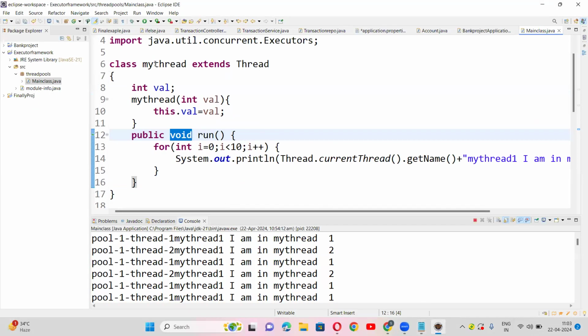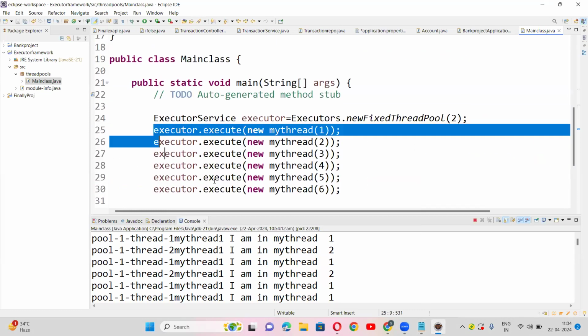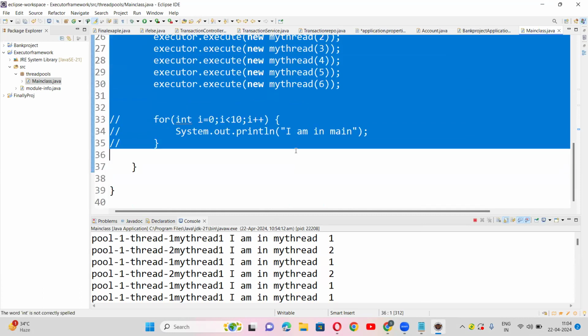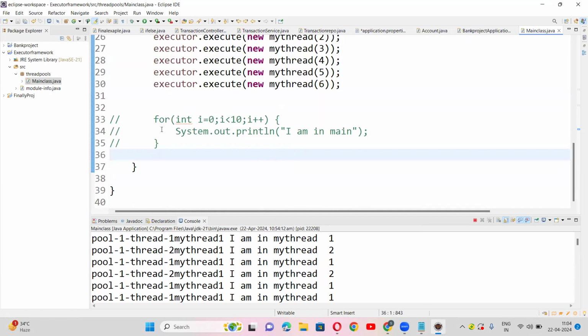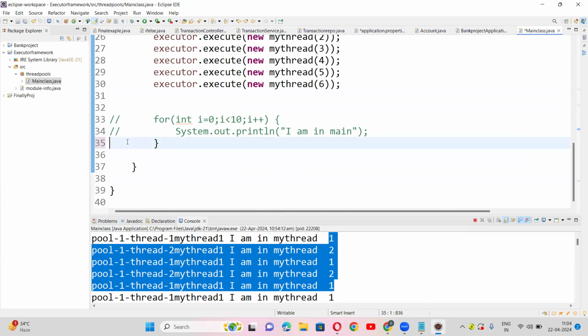Now instead of my thread, we take my callable. Let me remove all this. And one more thing, guys, I forgot to tell you. In this thread pool of size 2, if you have a main method, it will disturb the actual flow. Till now we have seen 1 2 1 2 will come till 20 times. But this main thread is not a part of the Executor framework, so it will interrupt the flow. It will come in the middle and won't give a chance to execute those two threads all the time.